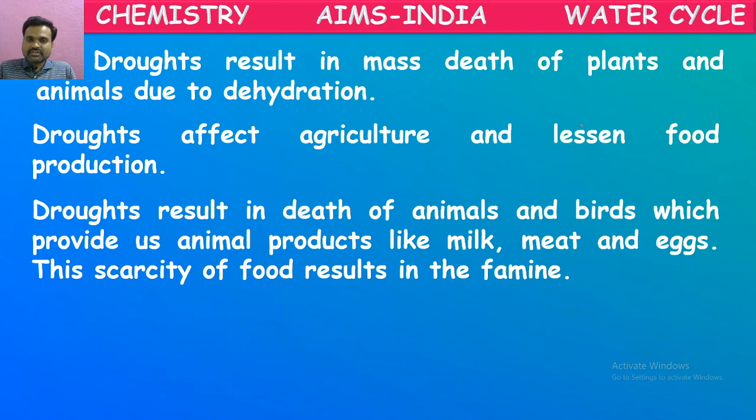Because of droughts, these animals and birds will die. Because of dehydration, we told. Because of lack of water, these animals and plants will die, as these two are the sources for our food. As there are no animals and plants, we get a scarcity of food. So even human beings will die because of scarcity of food. That we say famine.